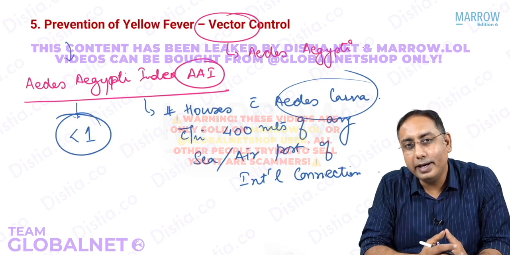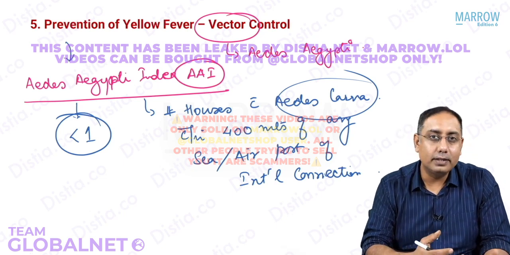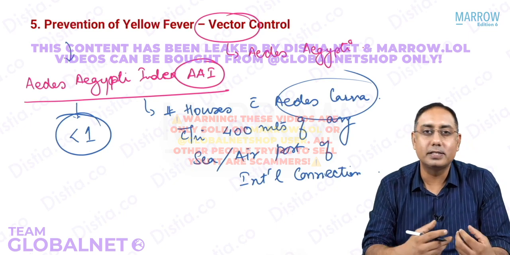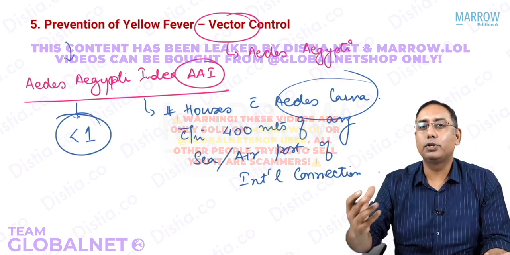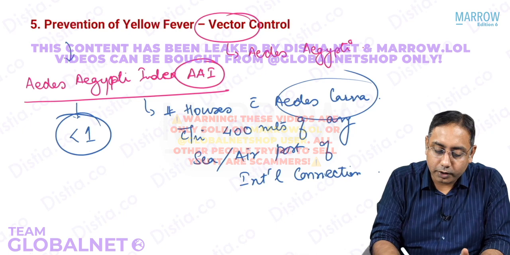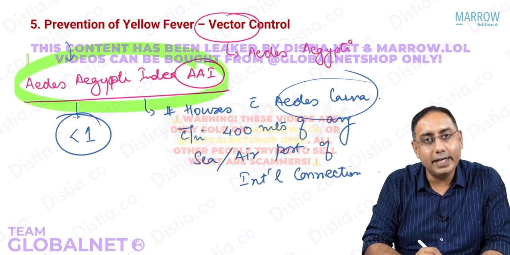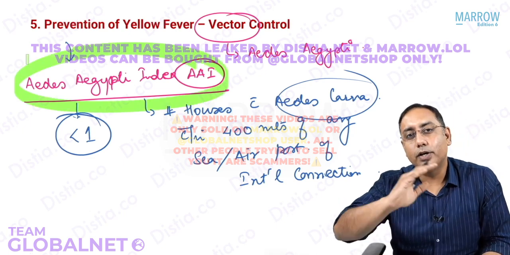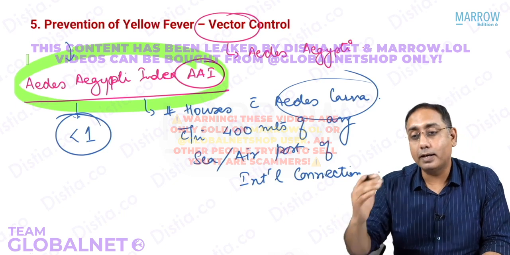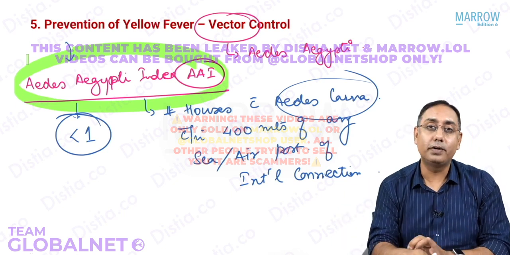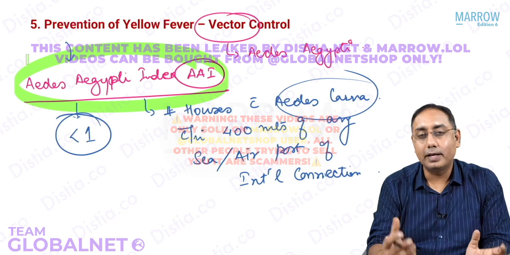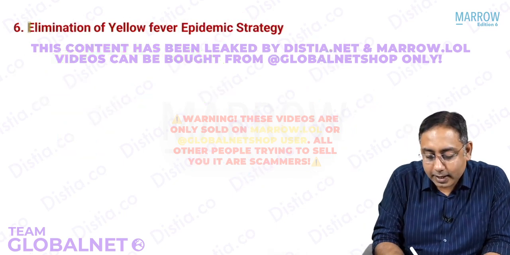And how do you control Aedes mosquito? It's there inside the houses, inside the planes, so you can do mosquito control measures in those areas. But for your exam, please note what the Aedes aegypti index is. It is to control the yellow fever outbreak in a country which does not have yellow fever in that particular area. That is exotic.